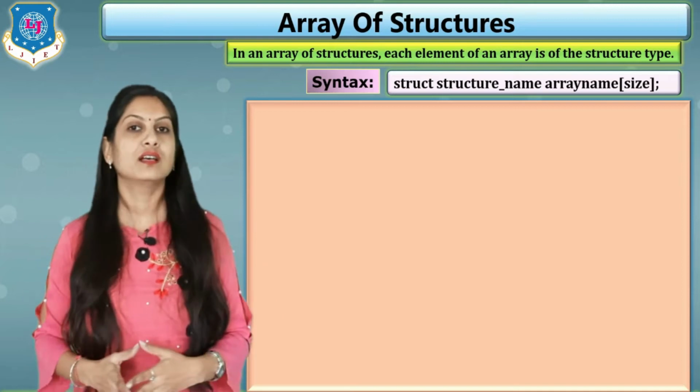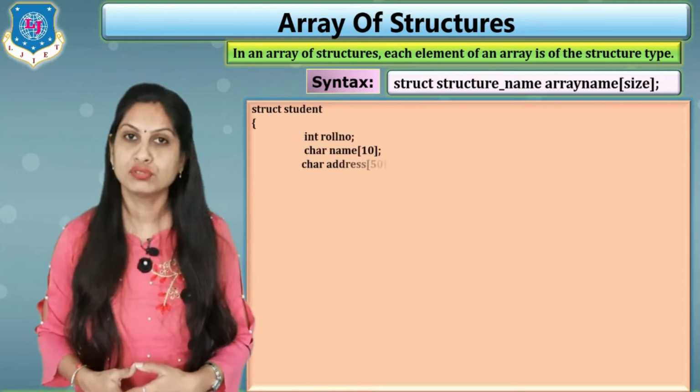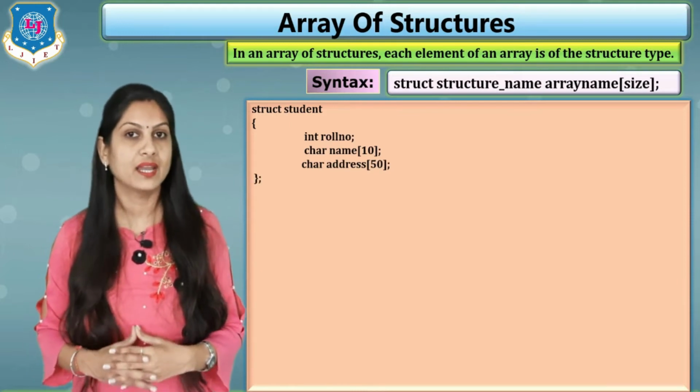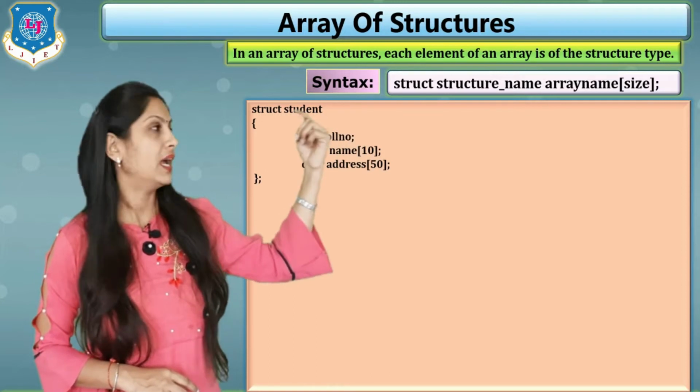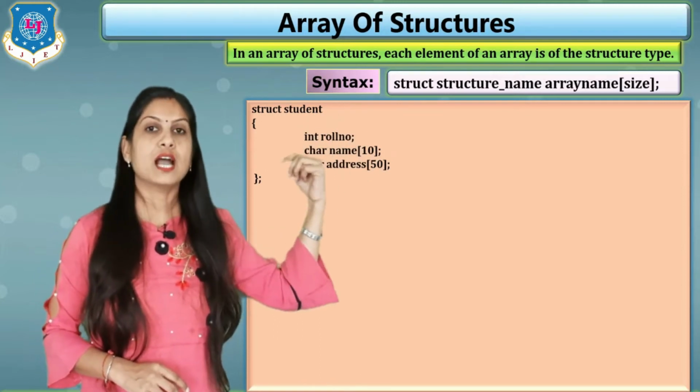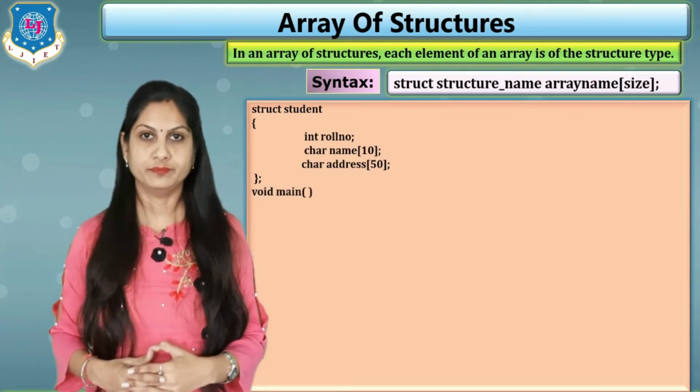First is defining the structure. We define the structure like struct student, and inside curly brackets the 3 members: integer roll number, character name and character address, and after the semicolon we start our void main.